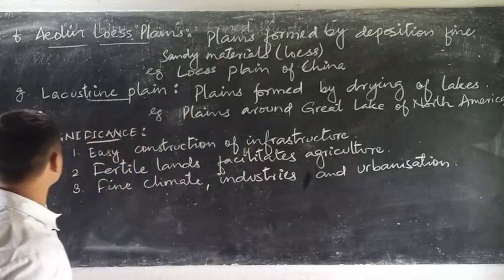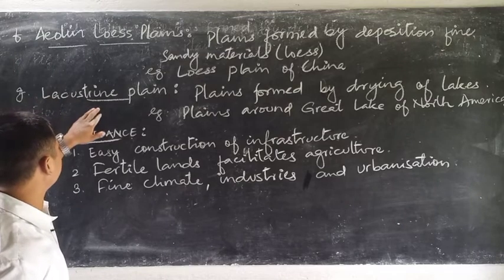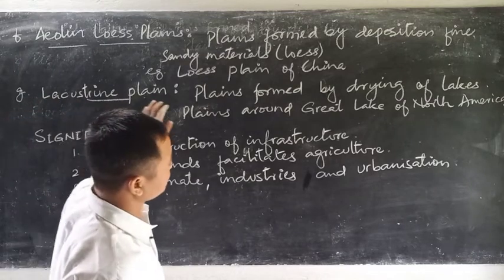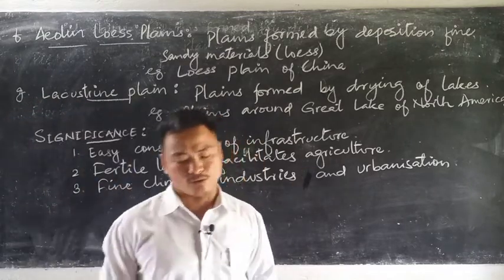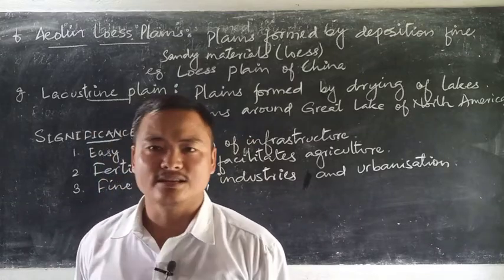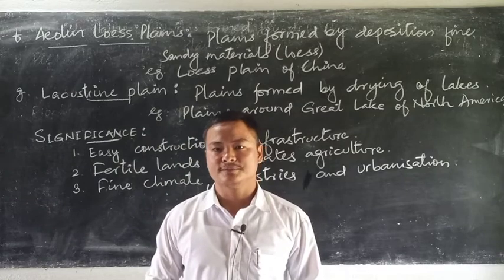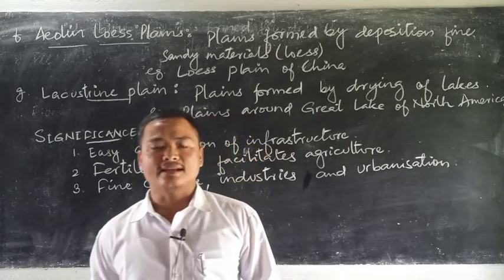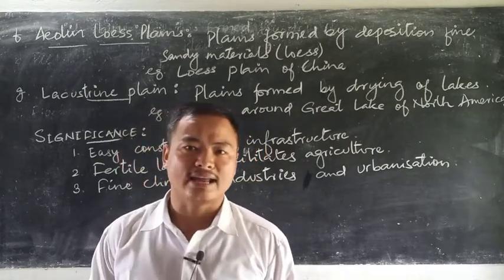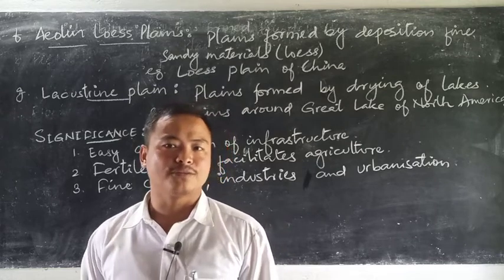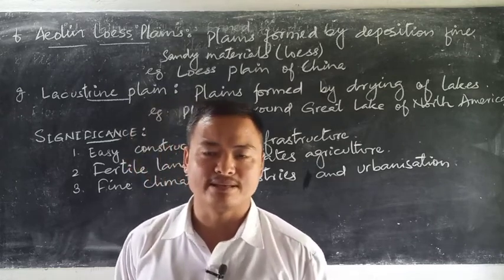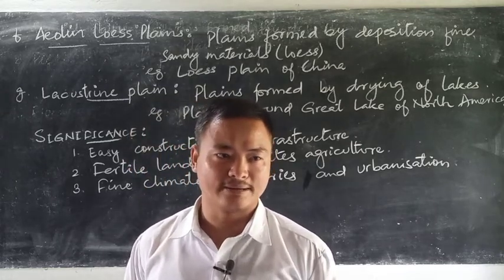Now the last one as of depositional plain is lacustrine plain. This is again an action of water, but what we see here usually is that lakes are connected by rivers. When they are connected with rivers, the inflow of river brings lots of sediments and deposits them at the bed of the lake.